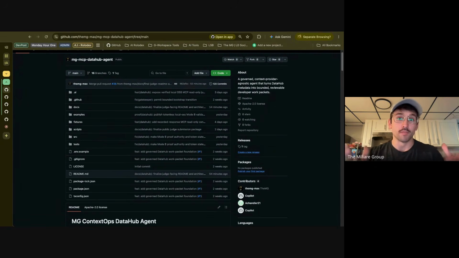So instead of turning metadata directly into an autonomous action, ContextOps turns DataHub context into reviewable development work. DataHub provides the evidence, the WorkPacket defines the boundary, and the human retains the authority.